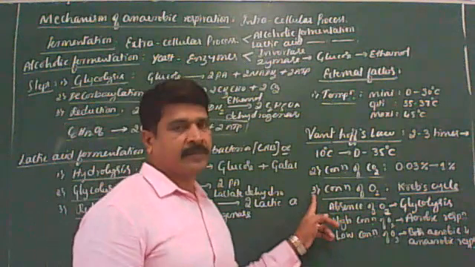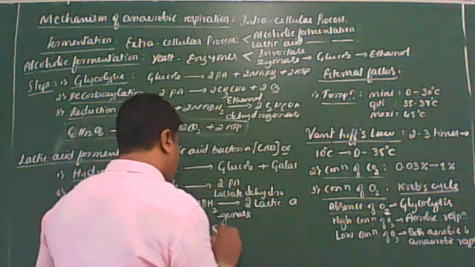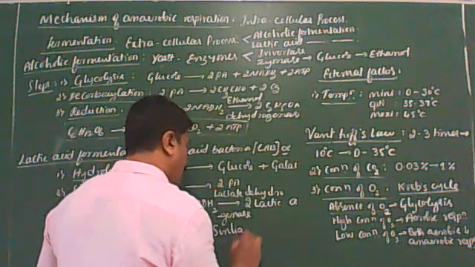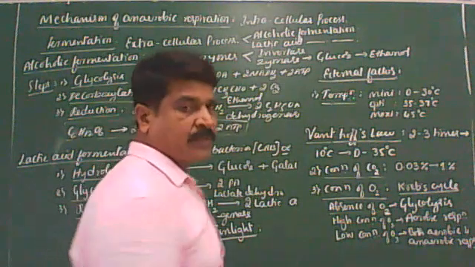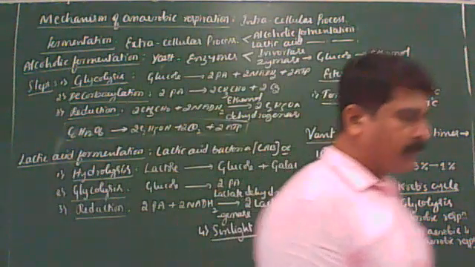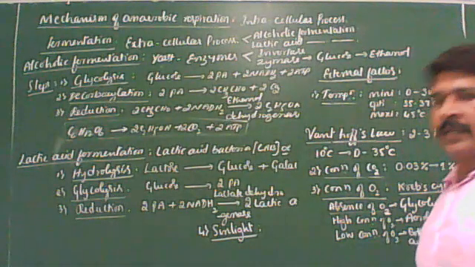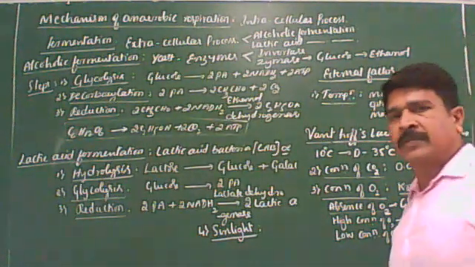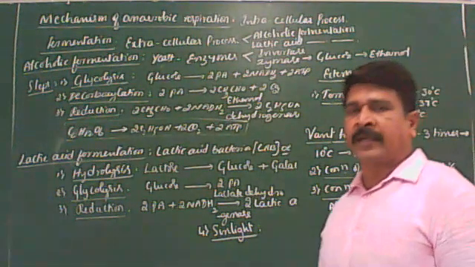So this is the third factor. Clear? Next, fourth one is the sunlight. Most of the students are going to think, hey, what is the relation between sunlight and respiration? Again, in most plants photosynthesis takes place during daytime. Respiration takes place in the night.